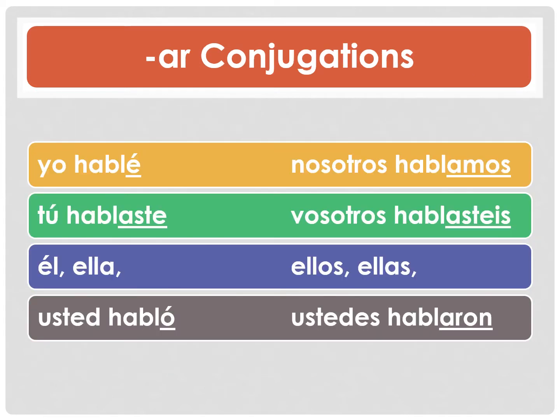Here's how we conjugate a regular AR verb in the preterite past tense. Yo hablé, I spoke. Notice that the E has an accent over it. Tú hablaste, you spoke. Usted habló, he spoke, she spoke, or you spoke, the formal version. Notice that the O has an accent on it. If the O did not have an accent on it, then we'd be talking about a verb in the present tense, yo form. Nosotros hablamos, we spoke. Notice this is the same as the present tense, we form.